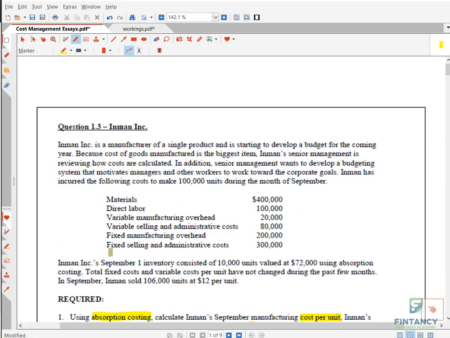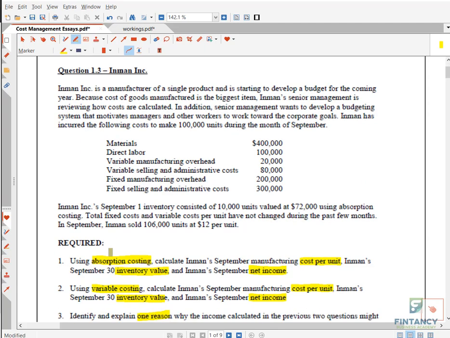Anyways, let's read the scenario, my friends. They say the company is a manufacturer of a single product and is starting to develop a budget for the coming year. Okay, see, single product. So from here you got to know, normally whenever you have a single product, you don't use ABC costing.